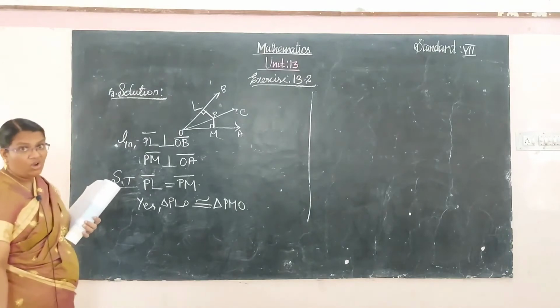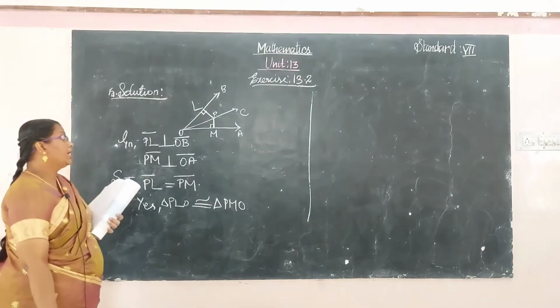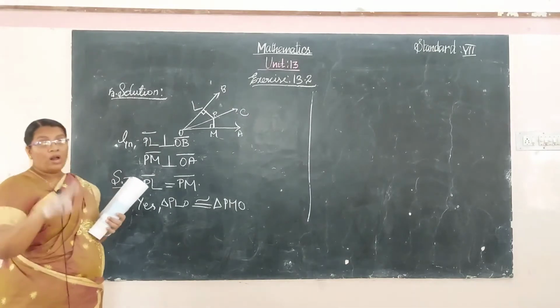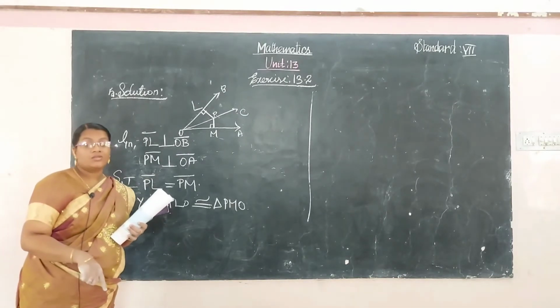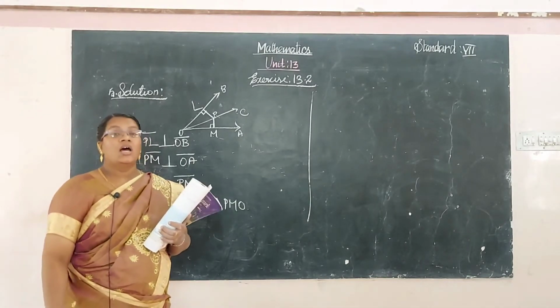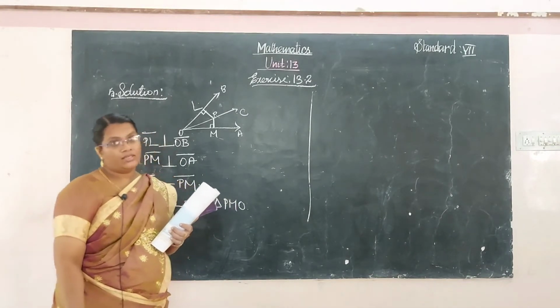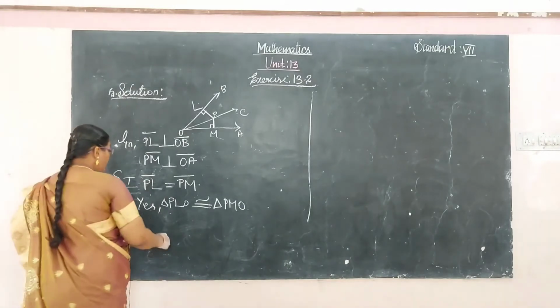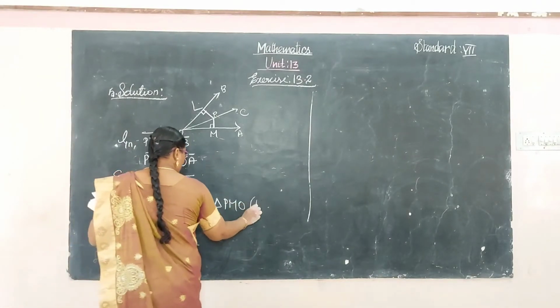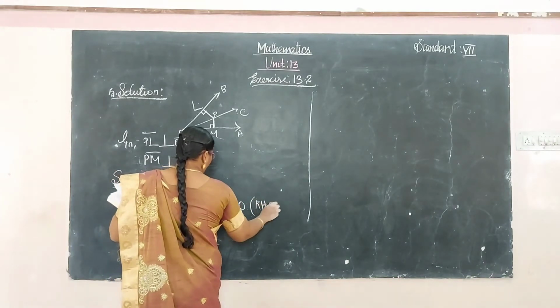So one angle is a right angle, so it satisfies the criteria, RHS: right angle, hypotenuse, side congruency. Here write the reason: since RHS congruence.